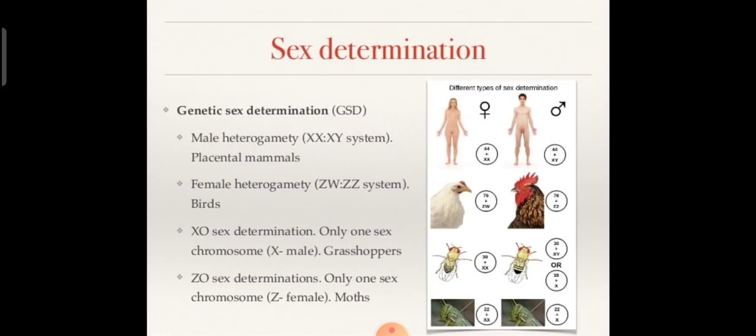Clear? Now let us learn here, see. Genetic sex determination or GSD we can also call it. Male heterogamety, that is the XX-XY system, is seen in mammals, and in insects also, a few of the insects. Female heterogamety, the ZW-ZZ system, is found in birds. XO sex determination, where only one sex chromosome, that is one X chromosome, is present in males, is seen in grasshoppers. Another is ZO sex determination, where only one sex chromosome, that is Z, is present in females, and that can be found in the moth. Clear?